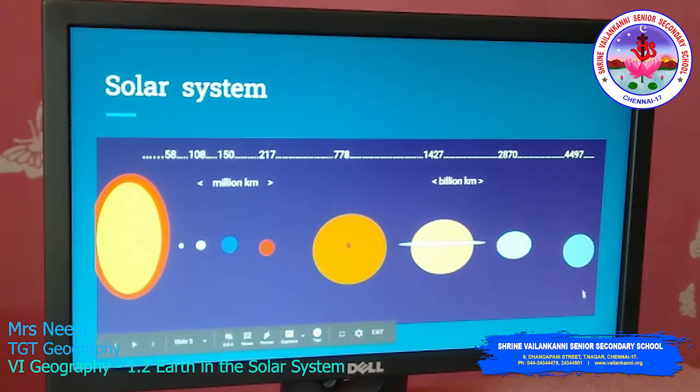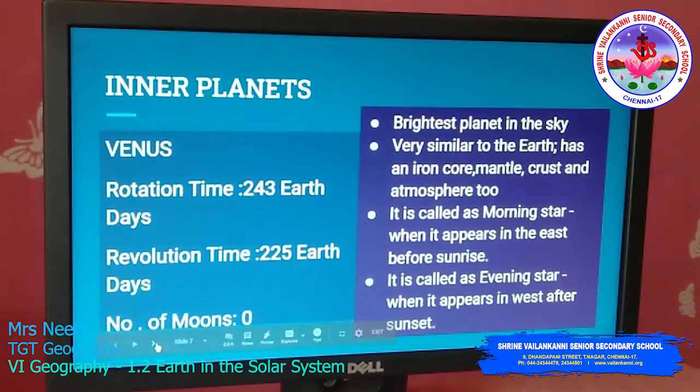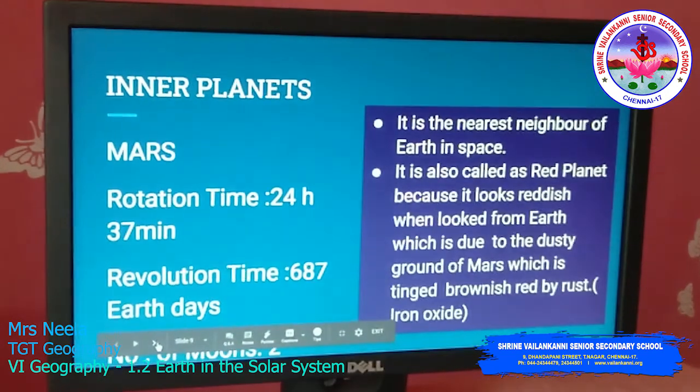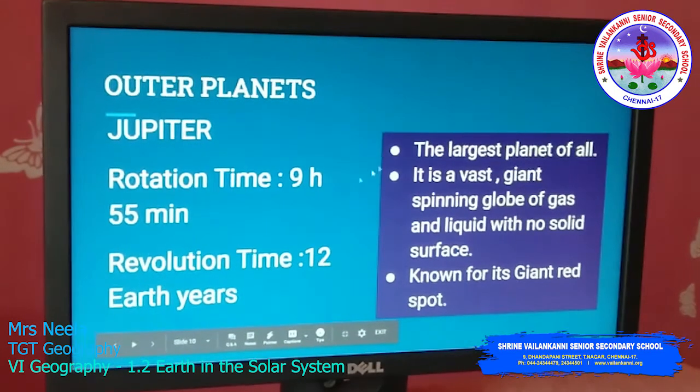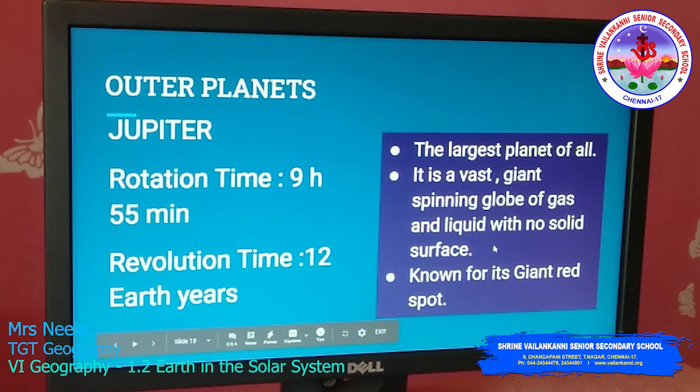We will be seeing now the outer planets or the Jovian planets. First of all, the Jovian planet is Jupiter. Jupiter is the largest planet of all. It is a vast, giant spinning globe of gas and liquid with no solid surface, and it is known for its giant red spot.